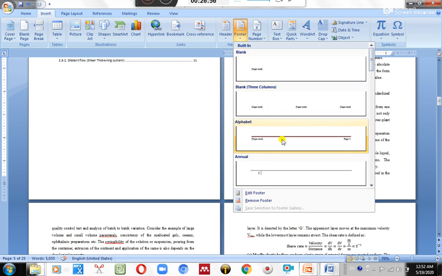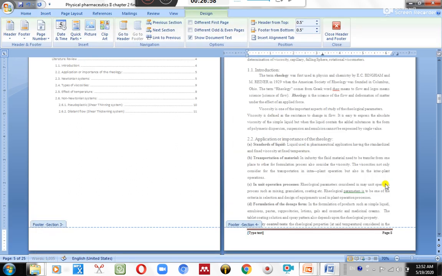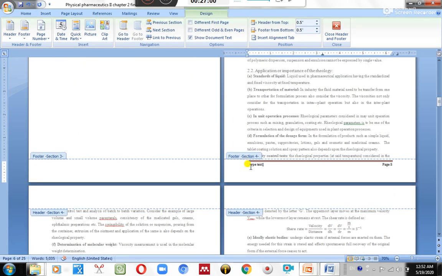Where page layout, break, next page. Again see whether I have done it correctly or wrongly. I just need to double click on this top side. Again it indicates section 4, section 3, which means it is a different section. Automatically a design section tab opens, and in that there is link to previous.